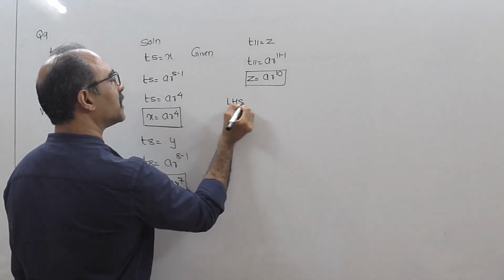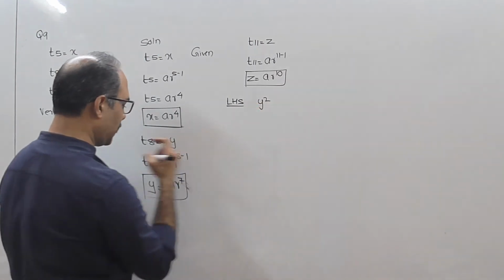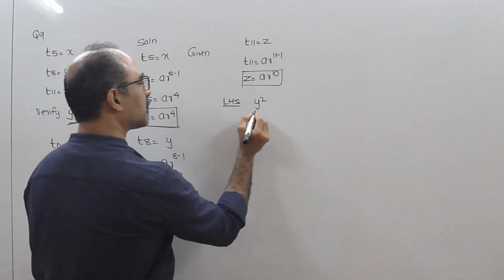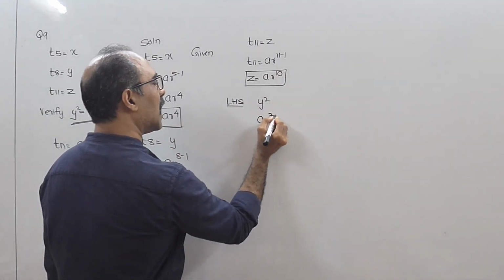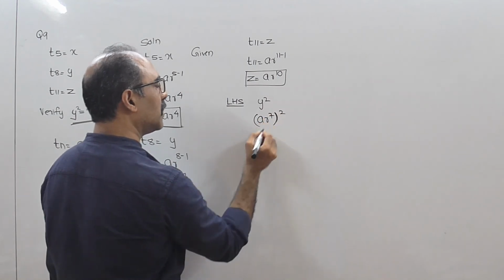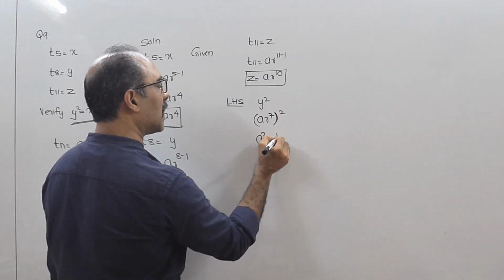So let's start with LHS. LHS is y square. What is y? Y is a r raised to 7, the whole square. So this will be a square r raised to 14.